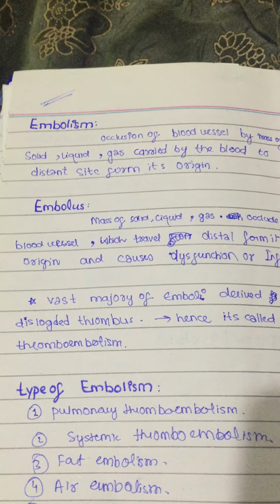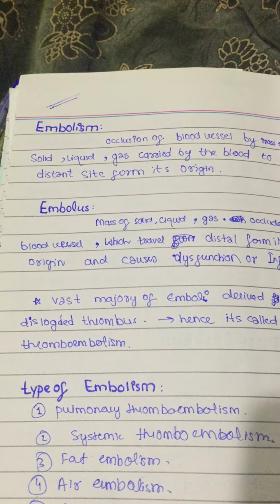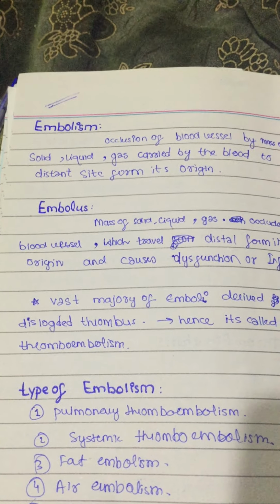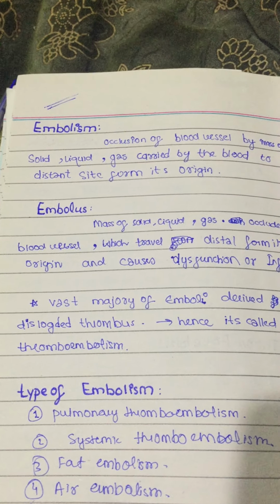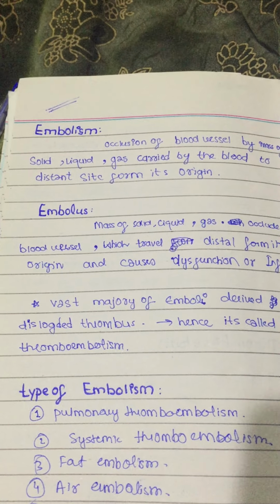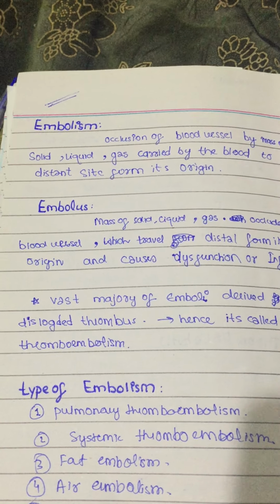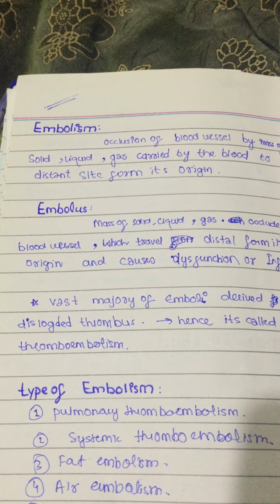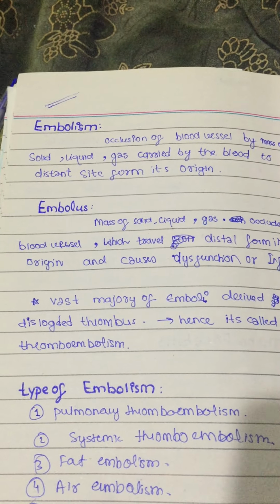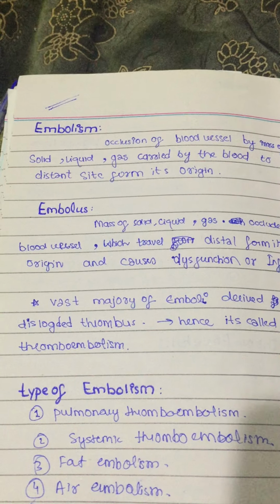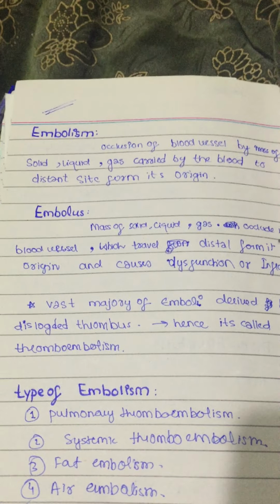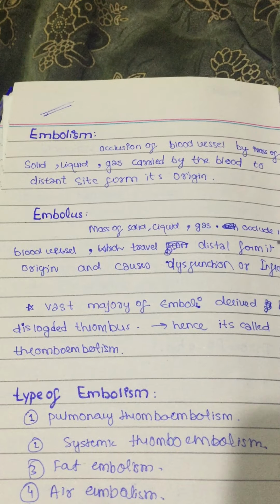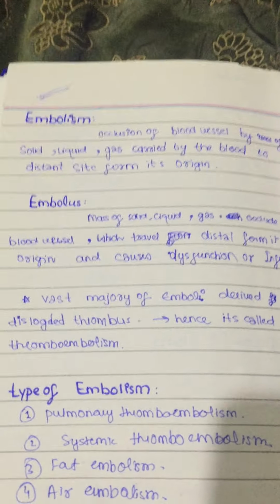So today the topic we are going to discuss is called embolism. Embolism is the occlusion of the blood vessels because of an embolus, which is either in the form of solid, liquid or gas, which is mainly formed somewhere else in the body, but it's going to be transported through the blood to the distal part of the body where it's going to be occluded. So this is called embolism, and embolism is the formation of that embolus. And the embolus is actually that clot of solid, liquid or gas.